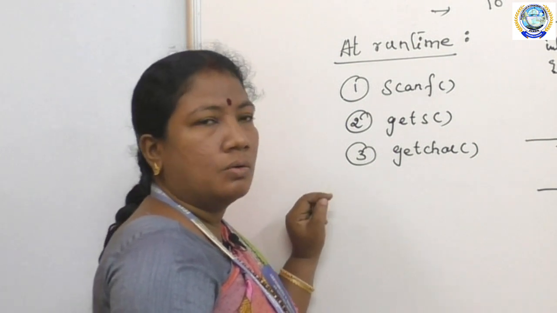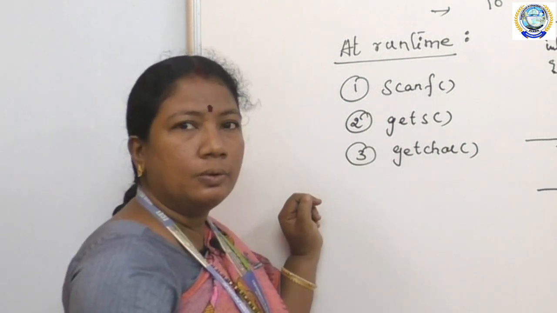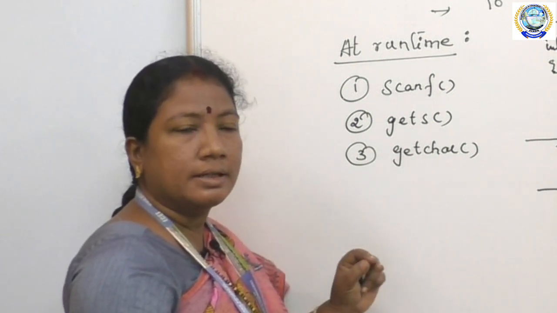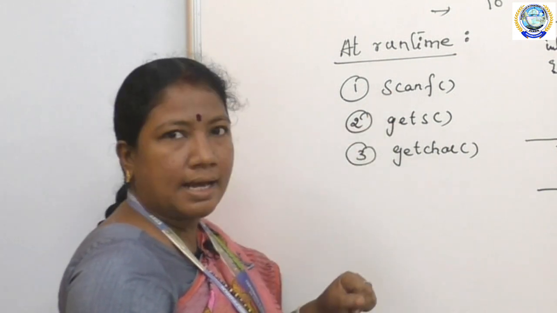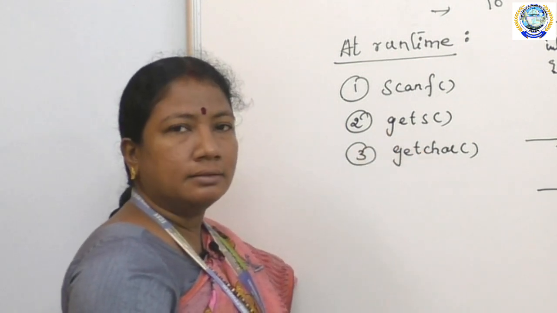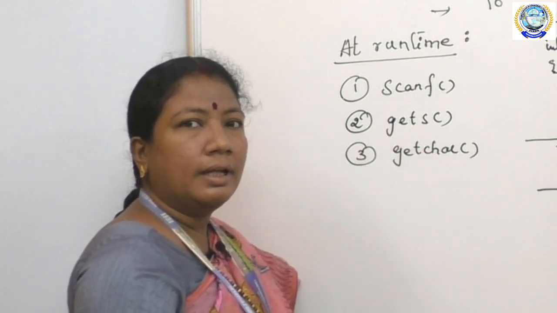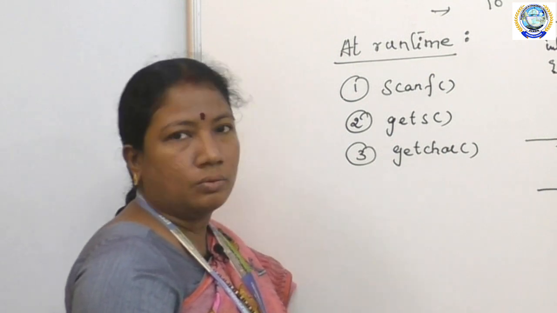Whenever it encounters white space, tab or new line, it stops reading. Now coming to the gets function, it reads the characters even when white space, new line or tab is encountered.